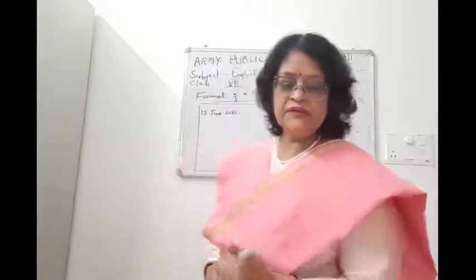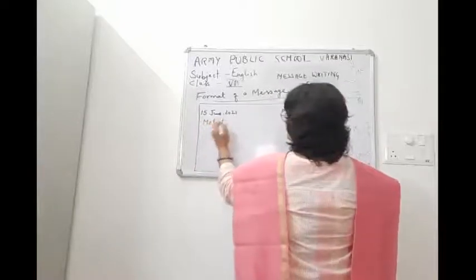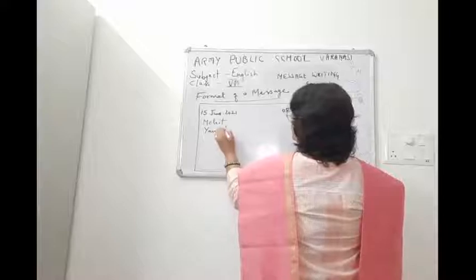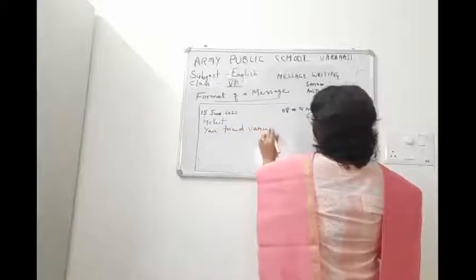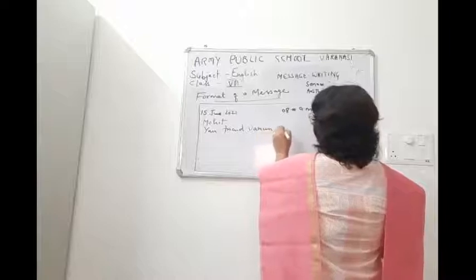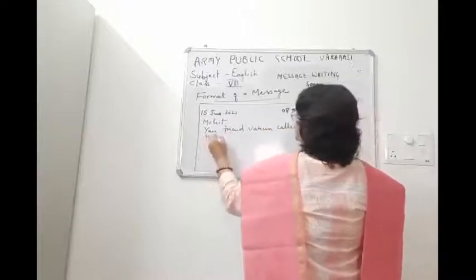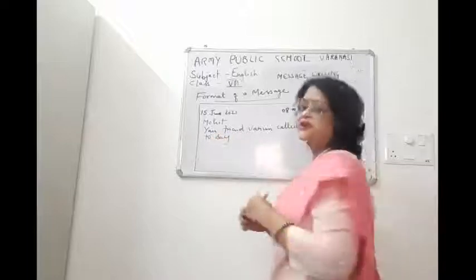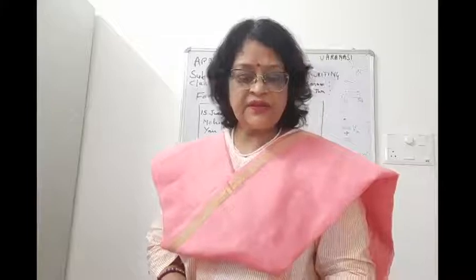Children, you will write Mohit, your friend Varun called up to say. Now you will write the message here that he won't be able to come at 5 p.m. today.